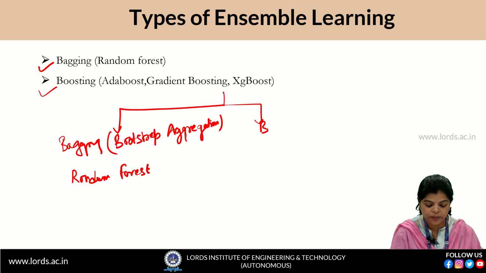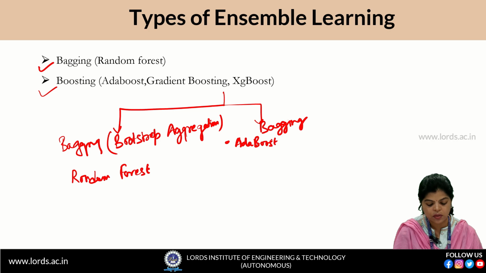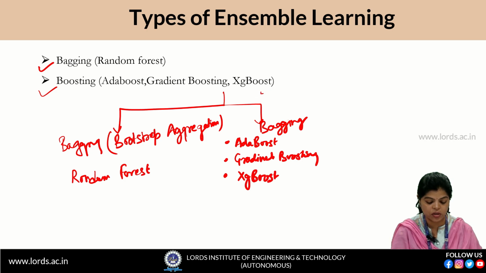And in boosting, where all the non-parametric methods are connected in series, we study AdaBoost, gradient boosting, and the third is XGBoost, as I have already written on the slide also.